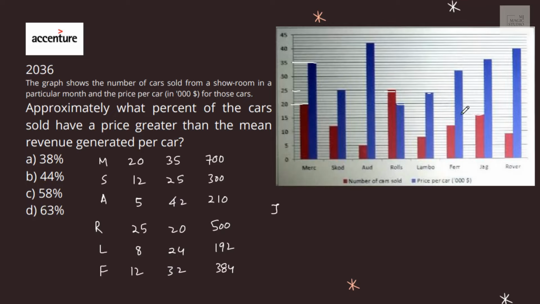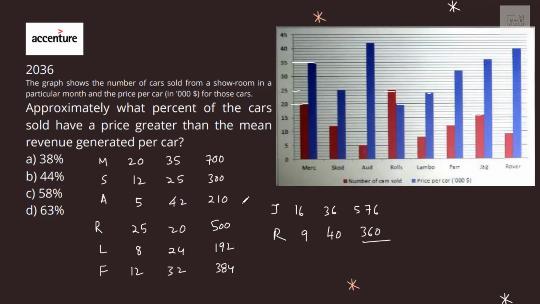For Jag, 16 cars sold, average price 36, 16 into 36 is 576. And for Rover, cars sold are 9 with the price of 40, that is 360.